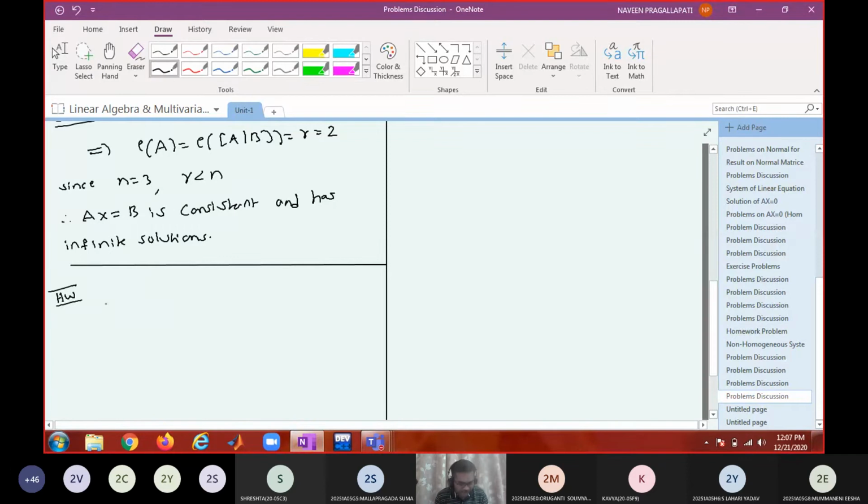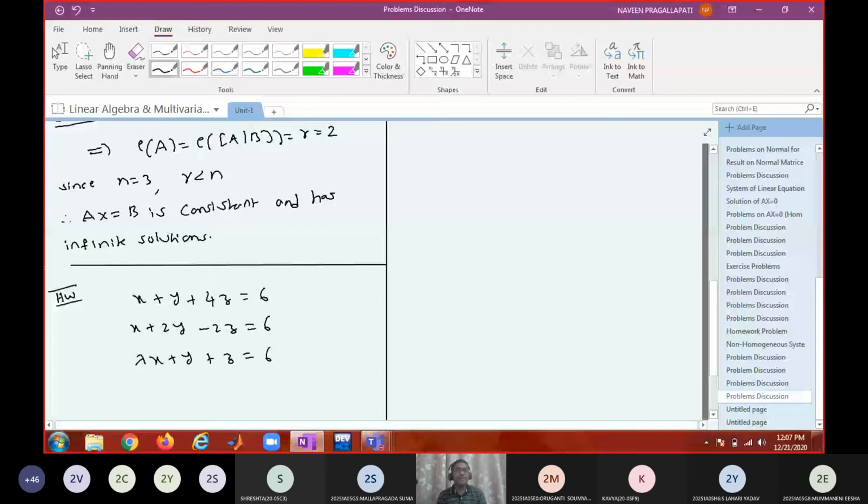The system is given by x plus y plus 4z equal to 6, x plus 2y minus 2z equal to 6, and lambda x plus y plus z equal to 6.